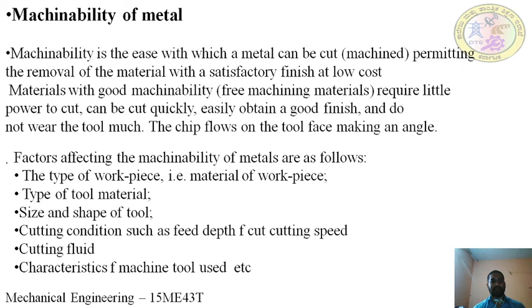Next, the size and shape of the tool. Earlier we studied the nomenclature or geometry of the tool. If you vary the various angles we discussed earlier, it may be the side relief angle, the end relief angle, or the rake angle. If you vary all these geometries, it also affects the machinability of the metal.